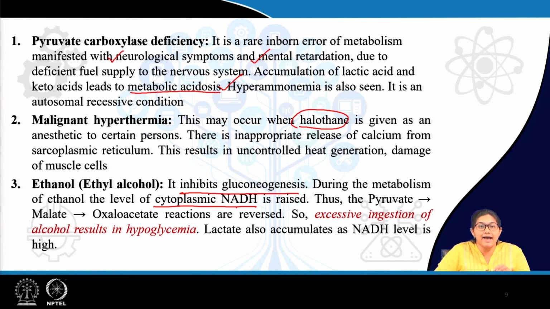So, basically pyruvate cannot be converted to malate and oxaloacetate, rather it is converted to lactate, and this lactate cannot be utilized once again in neoglucogenesis because there is high level of NADH present, and for conversion of lactate to pyruvate we need NAD. So, in alcohol poisoning what will we see? There is lactic acidosis because there is hampered neoglucogenesis, there is also high level of NADH.